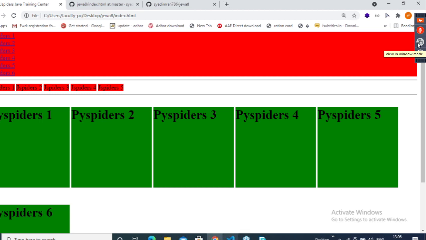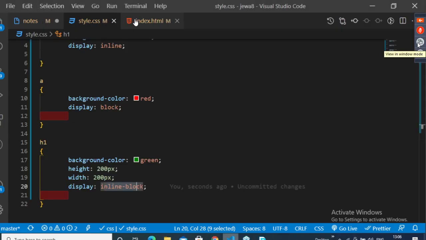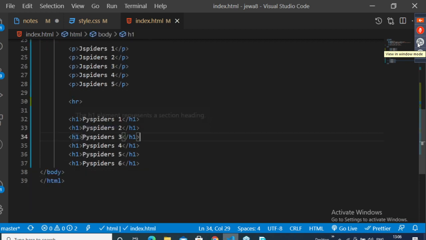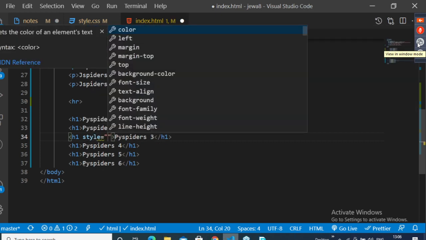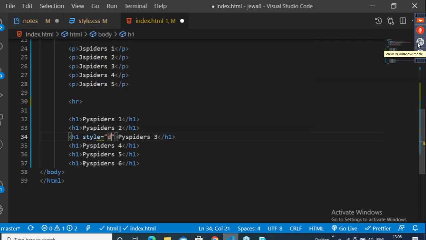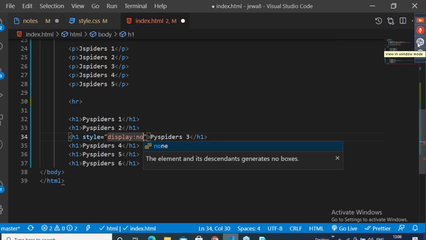Okay, one more we have. So I will go here. See, for PySpiders 3, I'll use inline CSS style. Here I'll pass the display property, colon, none.